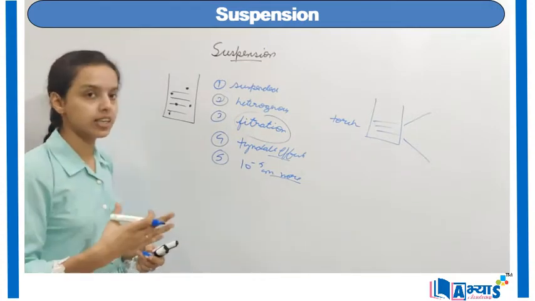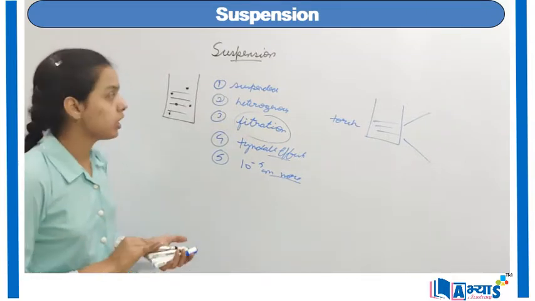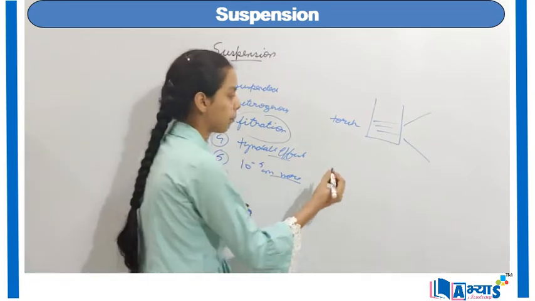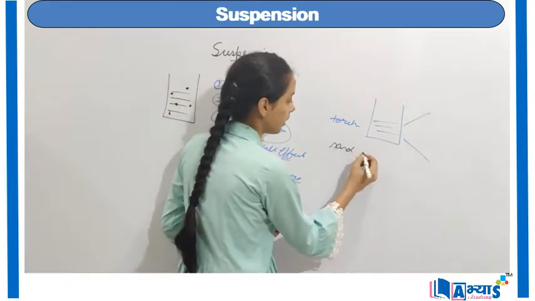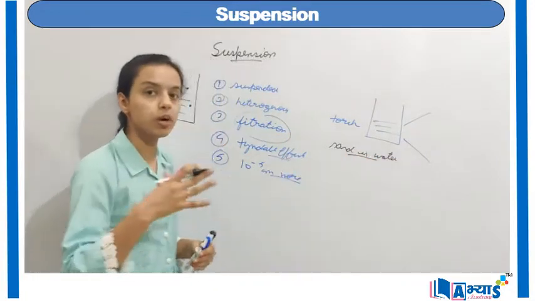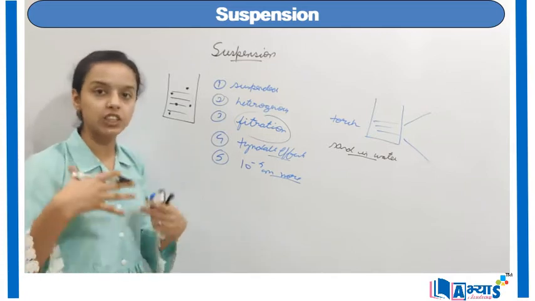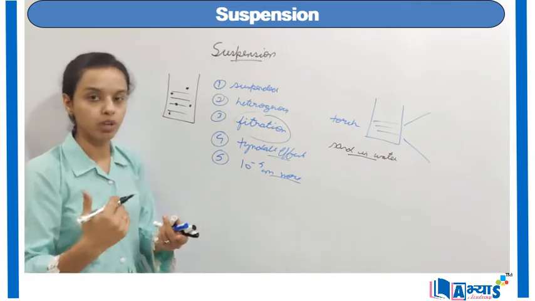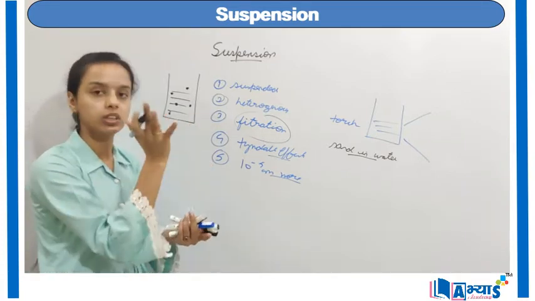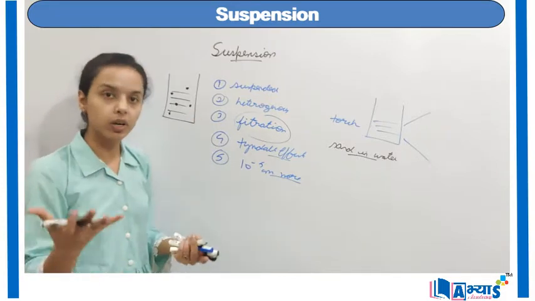Now when we are discussing the properties, there are some examples which should be kept in mind. The first important example is sand in water. As you know, sand does not mix in water, it remains suspended. With the passage of time, the sand will settle at the bottom and the water will be left on the upper portion. That is how sand and water do not mix.